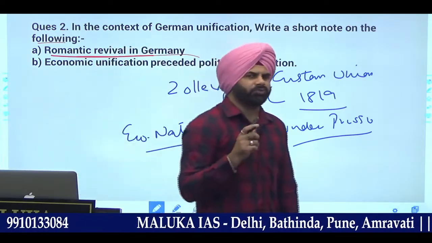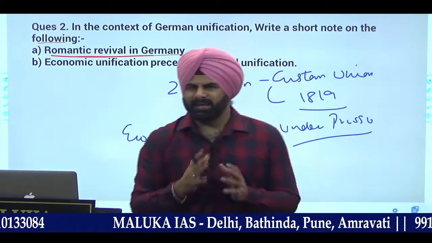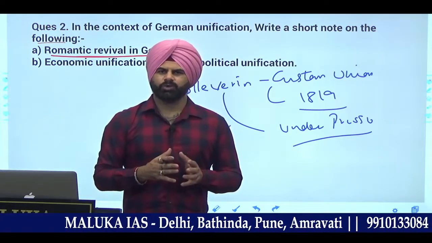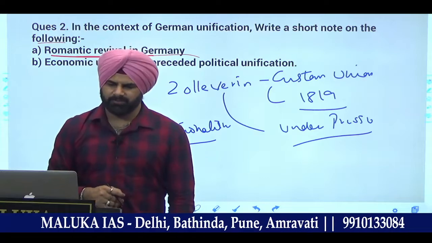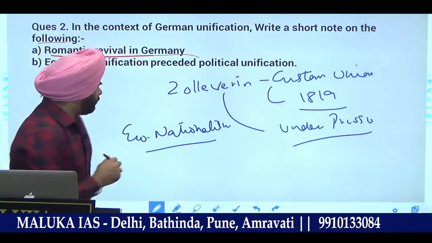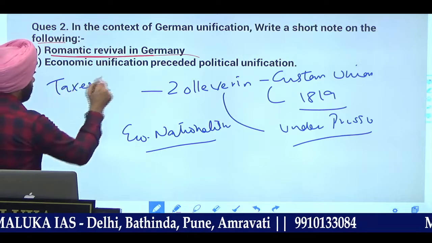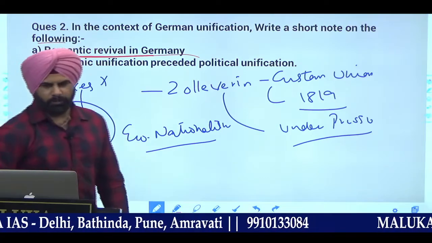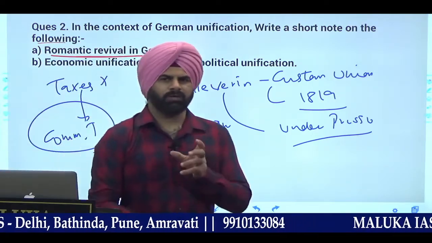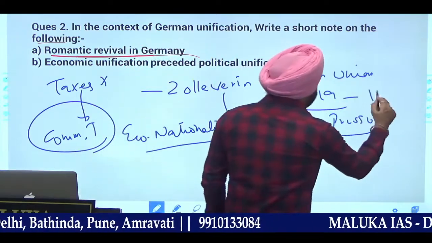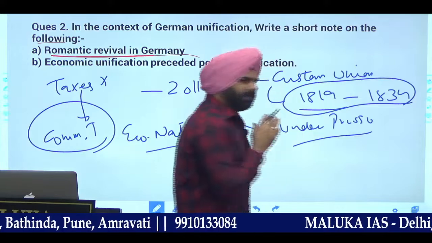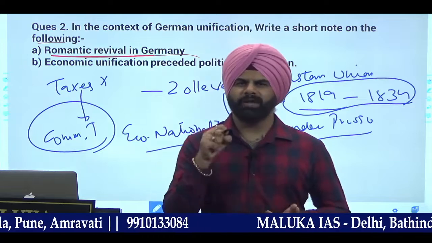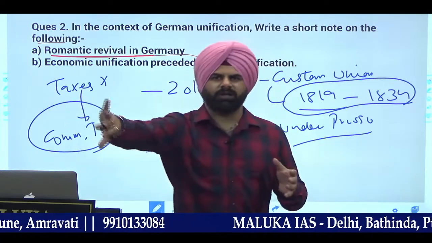And Frederick William III, the king of Prussia at that point of time, emphasized the development of railways and roadways, and therefore reduced or ended the tolls and customs that were there. All kinds of taxes were removed, and not only that, they also focused on the development of communication to a great extent. Starting from 1819 till 1834, all the small states became economically dominated by Prussia, and therefore came out of the economic domination of Austria.